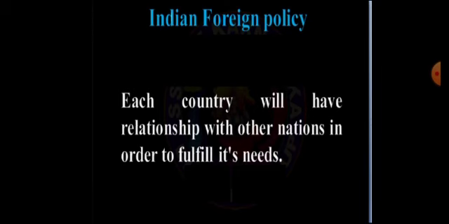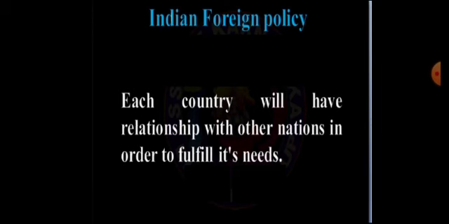Whenever a country has a proper foreign relationship with other countries of the world, with the help of these foreign relationships, they are going to fulfill all their needs, wants, and demands. Take an example: our India is always purchasing the maximum foreign goods from other countries of the world, because for the fulfillment of our needs we are dependent upon them, and we have proper foreign relationships with those countries.